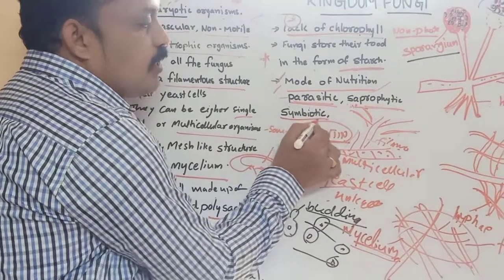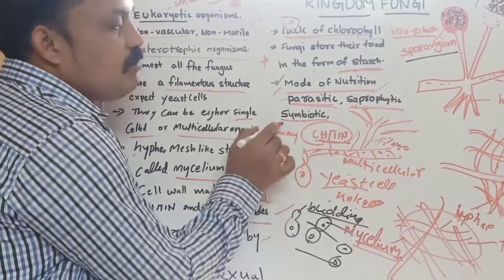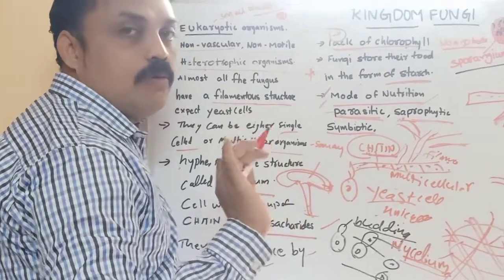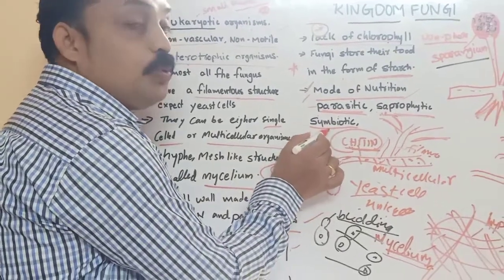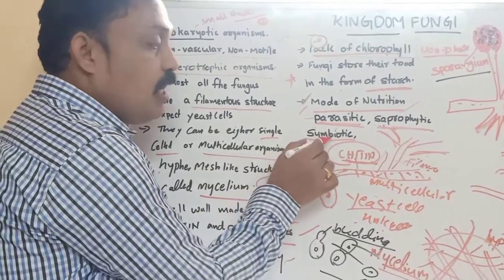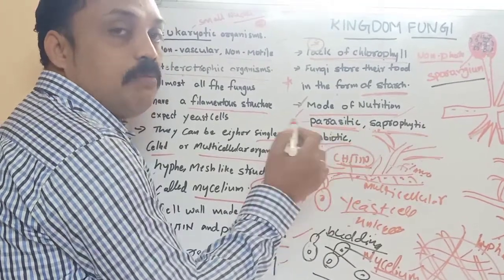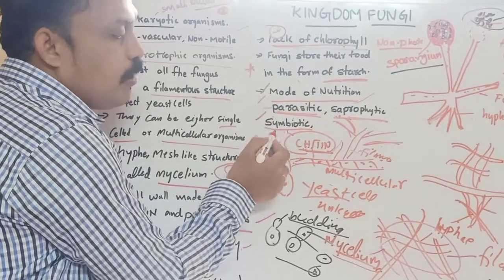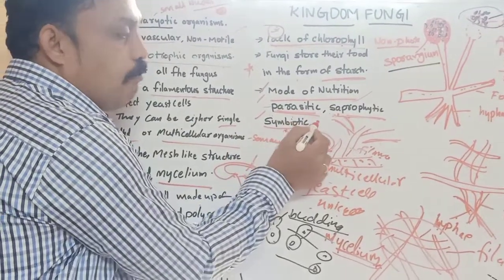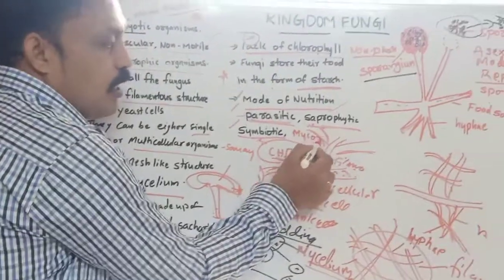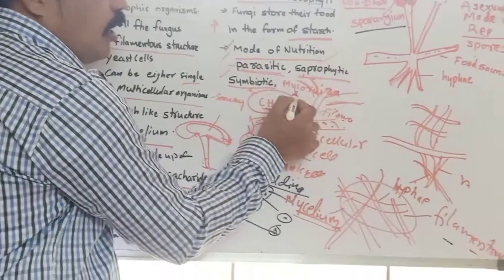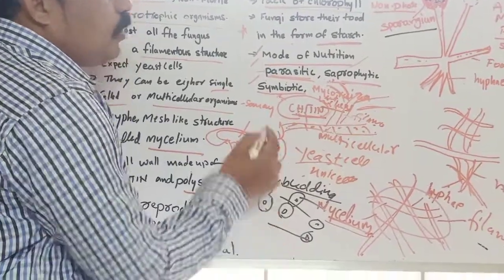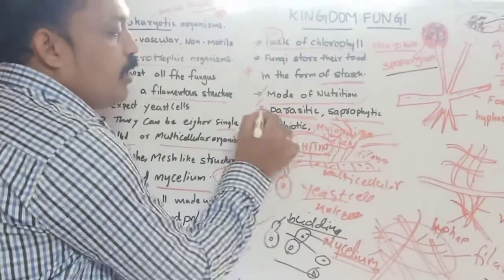And some are symbiotic also. What is the meaning of symbiotic? Two different types of living organisms, two different species, with no relation between them, both live in one place and both benefit each other. That process we call symbiosis. Some are symbiotic, like mycorrhiza and lichens. In lichens, algae and fungus both live in one place. That is called a symbiotic relationship.